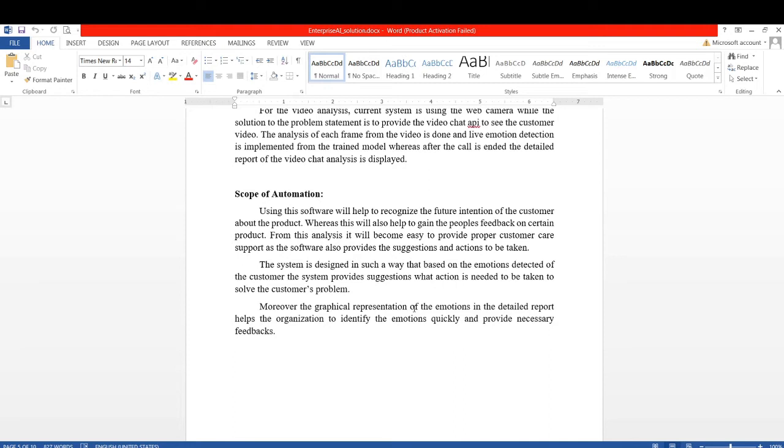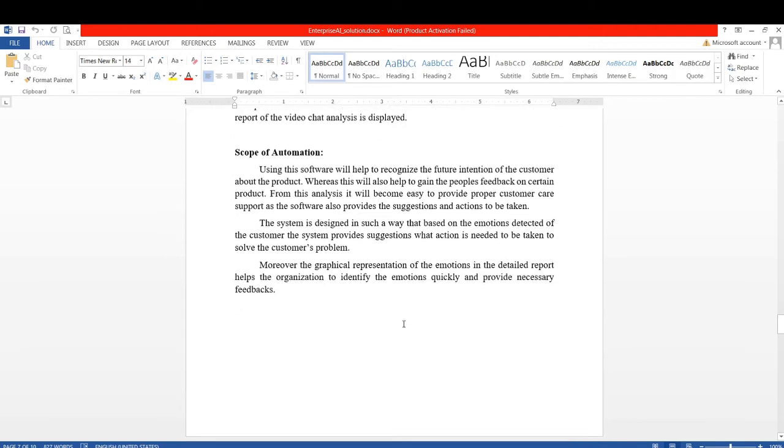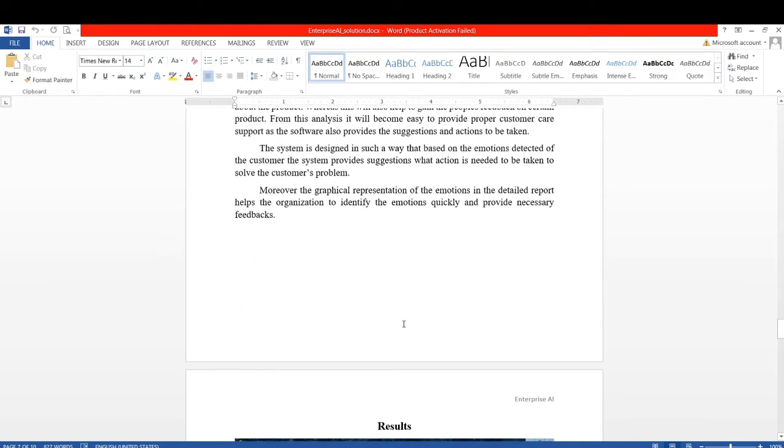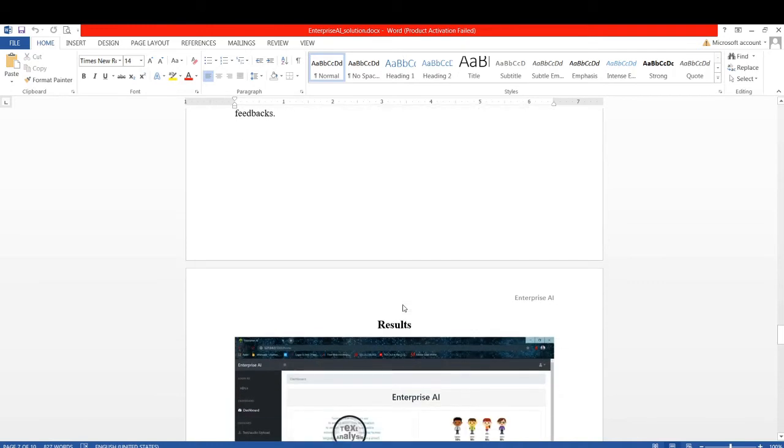The system is designed in such a way that based on the emotions detected of the customer, the system also provides the suggestion of what action is needed to solve the customer's problem. Moreover, the sentiments detected are represented in a graphical manner so that we can easily analyze the feedback.